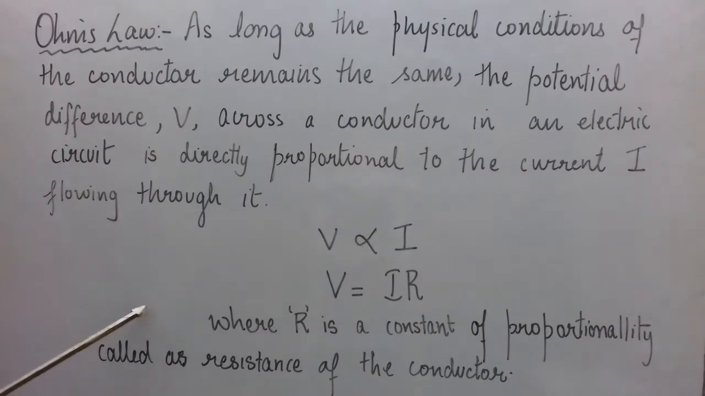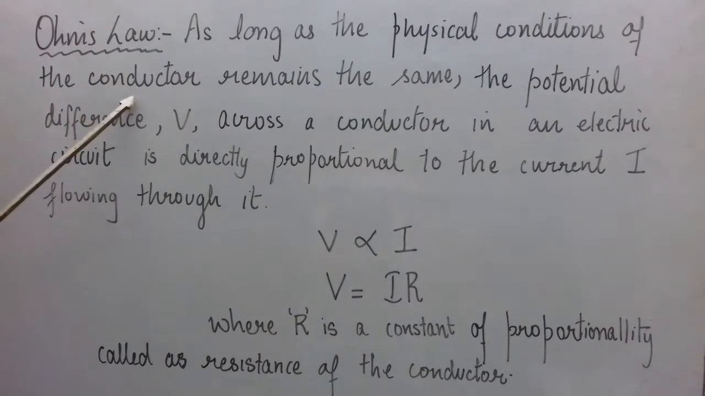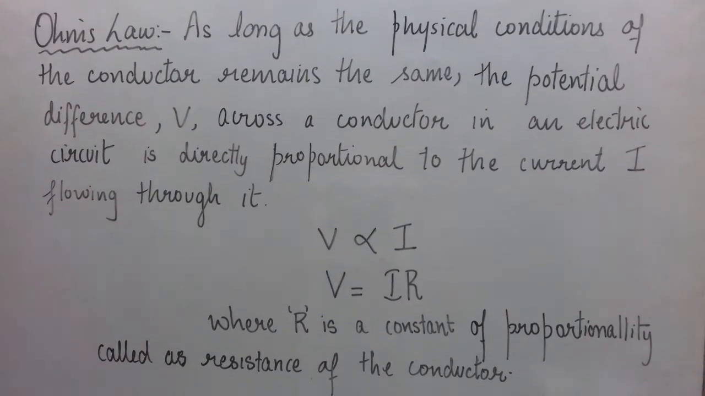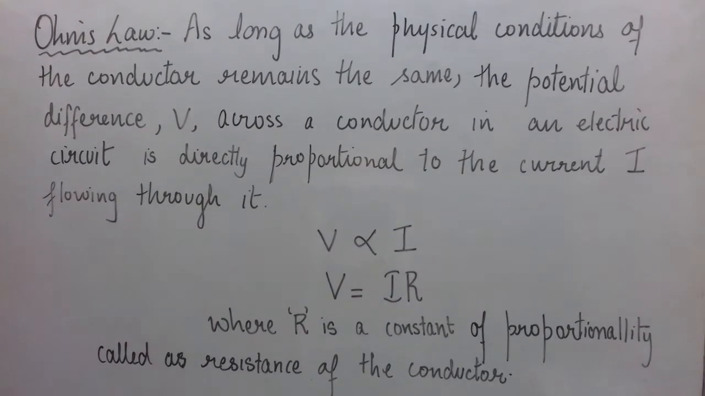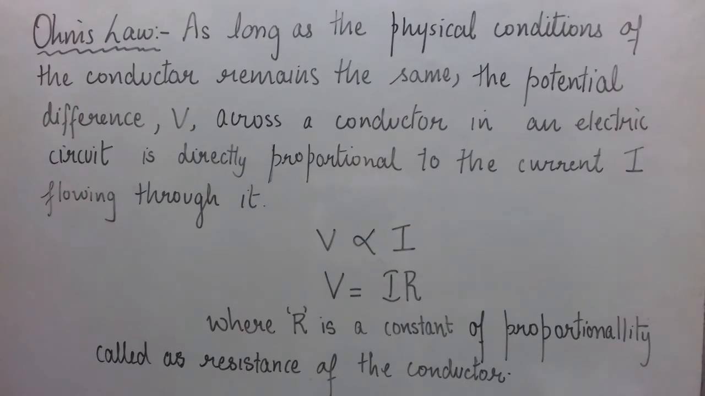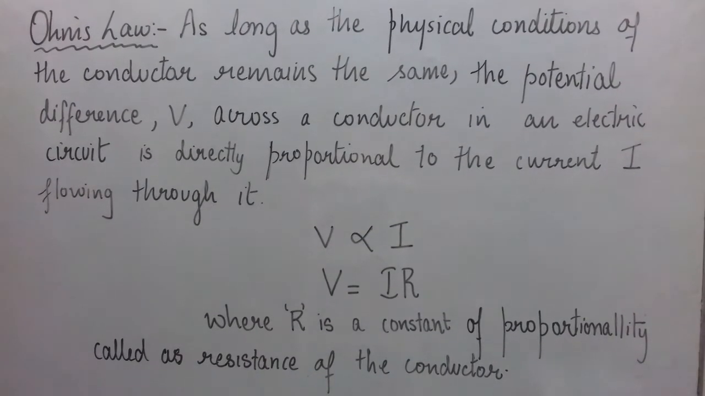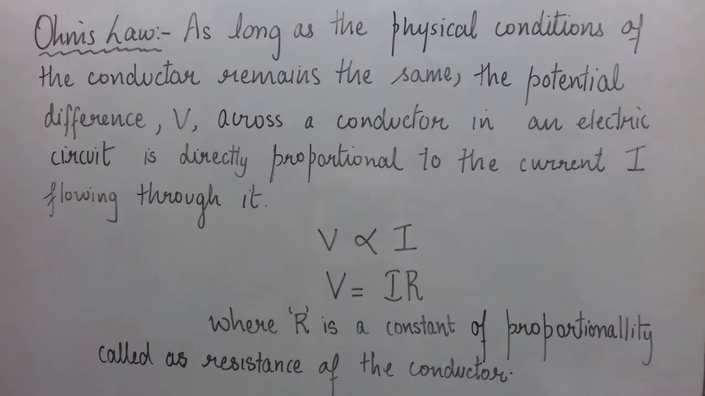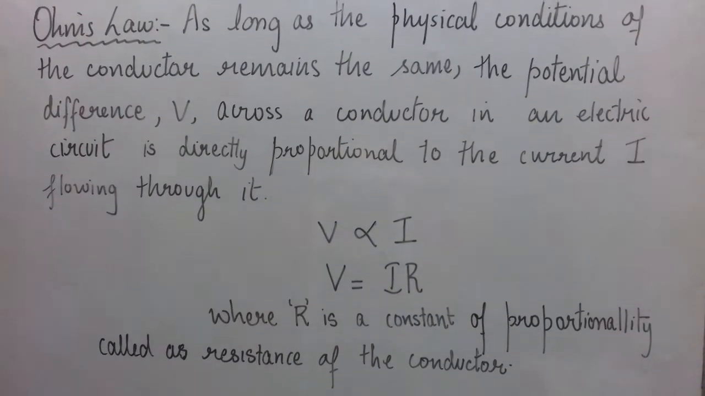And in later videos you will see, we are going to prove it also, that the factors on which resistance depends are length of the conductor, thickness or cross-sectional area of the conductor, nature of material of the conductor, and temperature of the conductor. So you have to remember 4 factors on which resistance of a given conductor depends: length of the conductor, thickness or cross-sectional area of the conductor, nature of material of the conductor, and lastly temperature of the conductor. So now let us see an experiment or activity which can be used to verify Ohm's law.